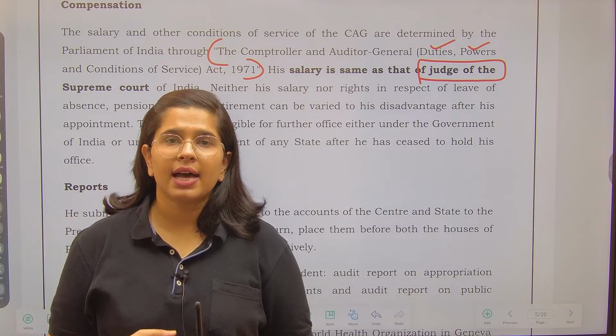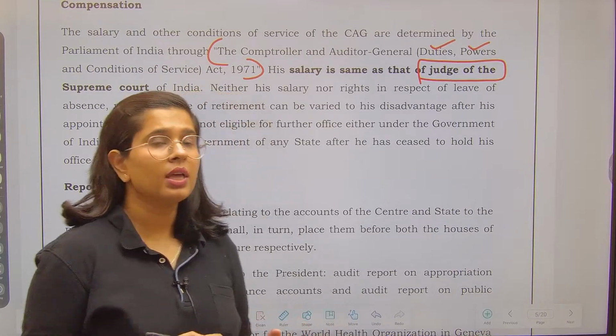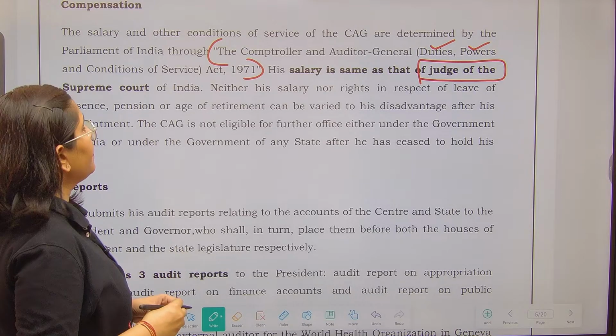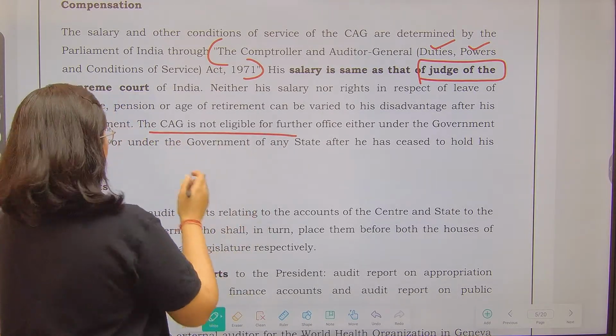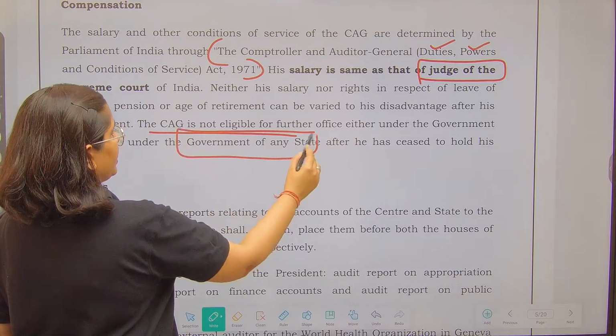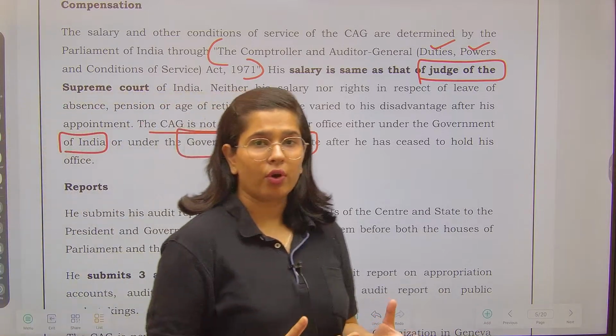So that is why no one has been removed from the office, and in order to perform the work, such kind of decency is needed. After that, the CAG is also not eligible for any further office either under the Government of India or under the government of any state. Reappointment is not allowed. Why?